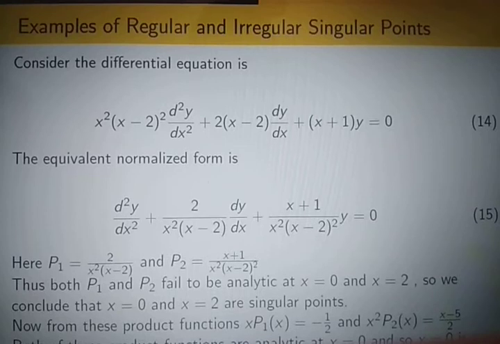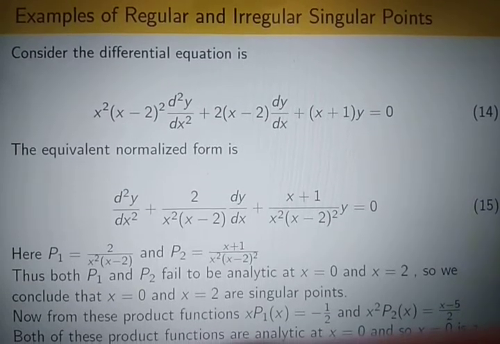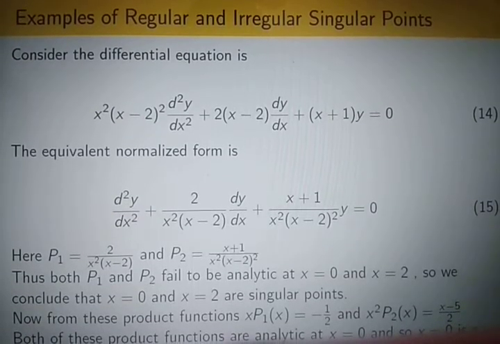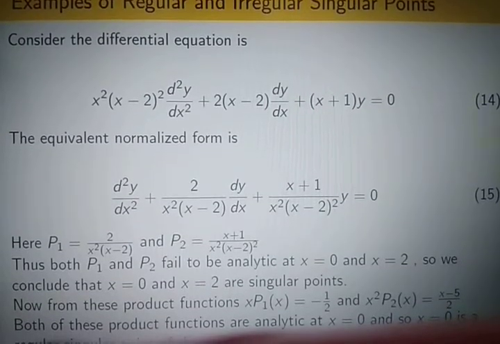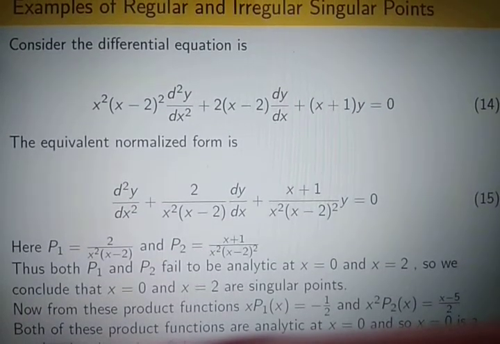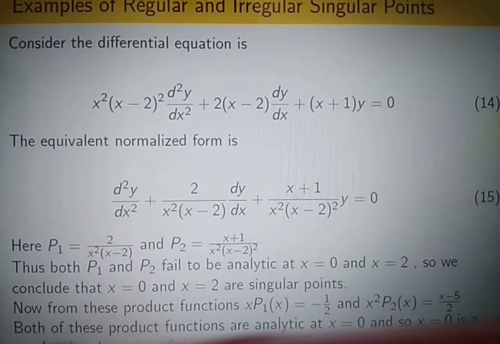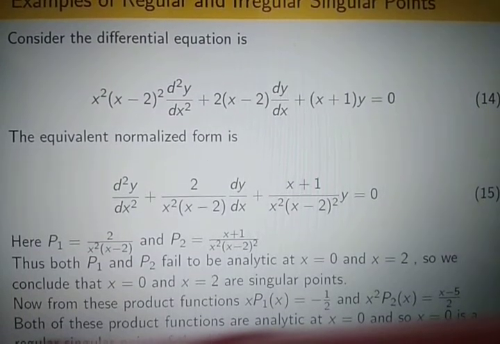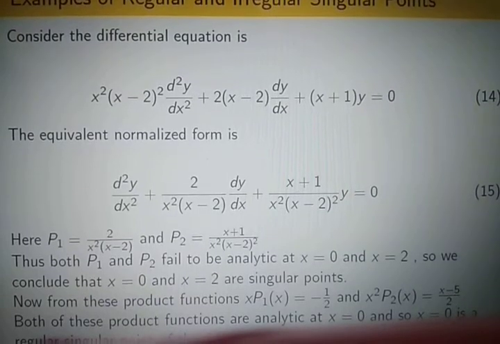That's why I have divided the differential equation by the factor x square into (x minus 2) whole square. This produces d2y/dx square plus 2 by x square into (x minus 2), because one (x minus 2) will be cancelled, plus (x plus 1) by x square into (x minus 2) whole square into y equals 0.